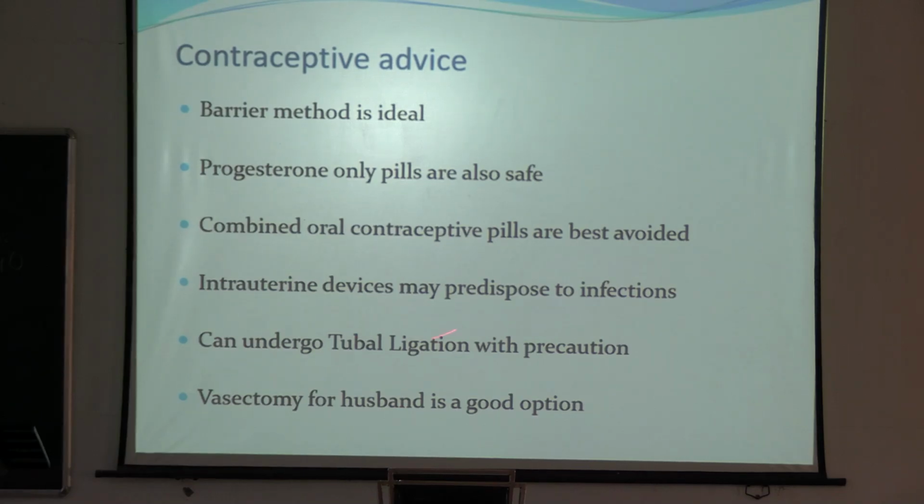IUCD is better avoided, though you can give it, because it can predispose to infection in a diabetic patient. The patient can undergo tubal ligation. Vasectomy for the husband is a good option. The barrier contraceptive, tubal ligation and vasectomy are good options. If everything is fine and the blood sugar level is fine, then you can give an IUCD, but you should normally avoid using IUCDs.